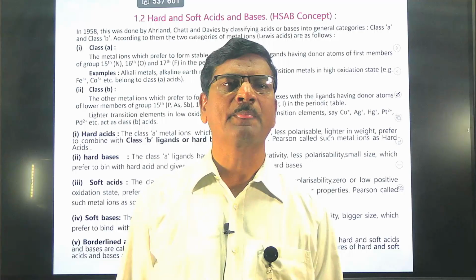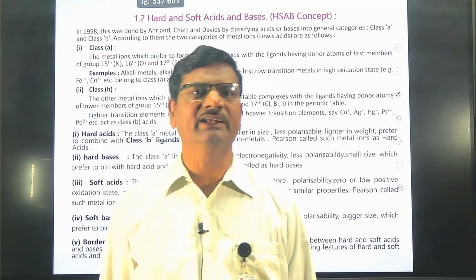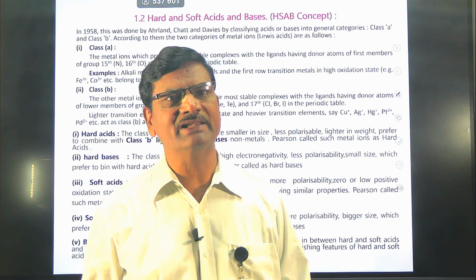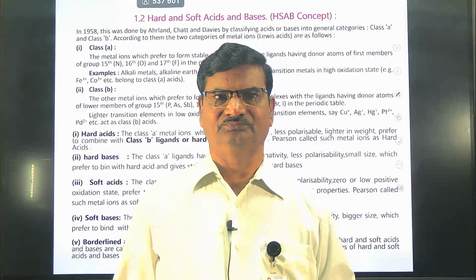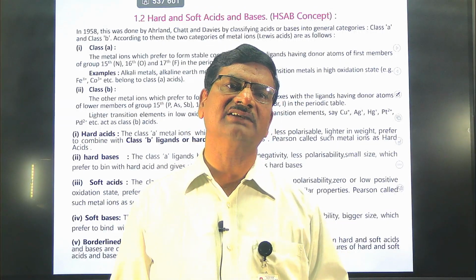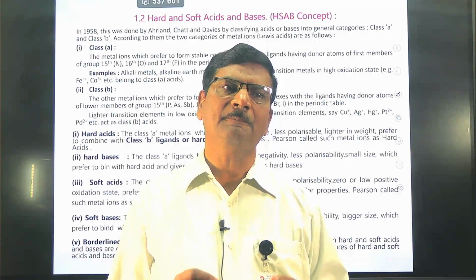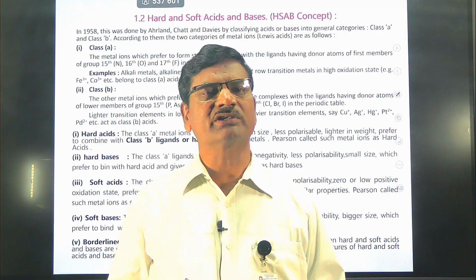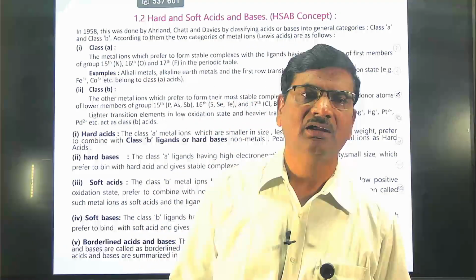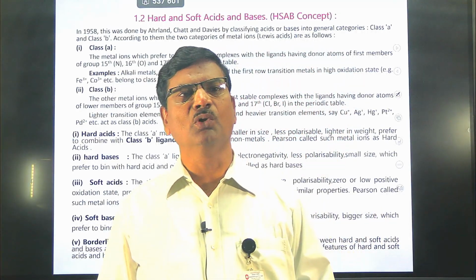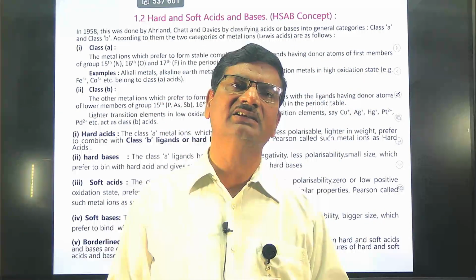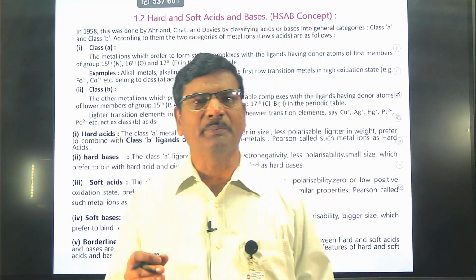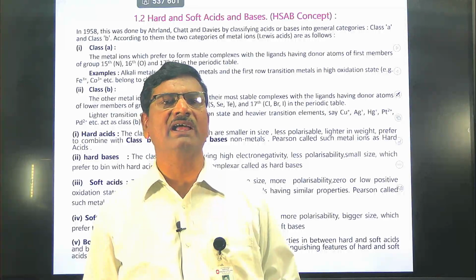For example, the Arrhenius theory is called the water ion system. H plus ions and OH minus ions are present in this theory. The second theory, the Bronsted-Lowry concept, is a proton donor acceptor system. The third is the Lewis acid base concept, based on an electron pair donor acceptor system.